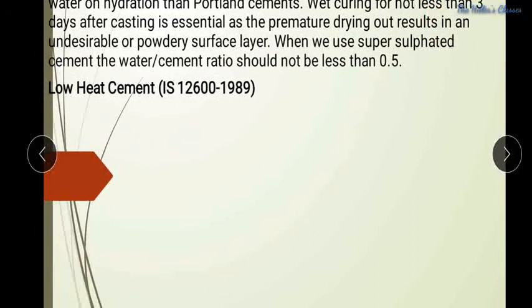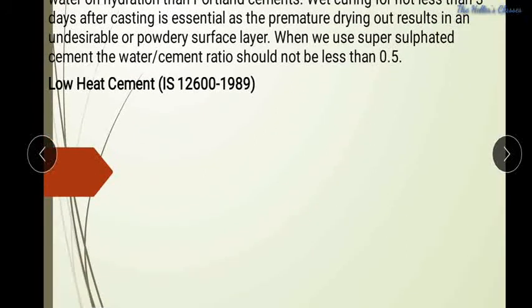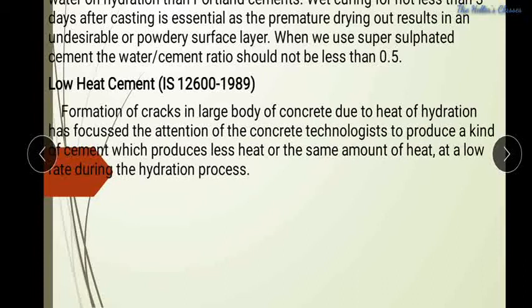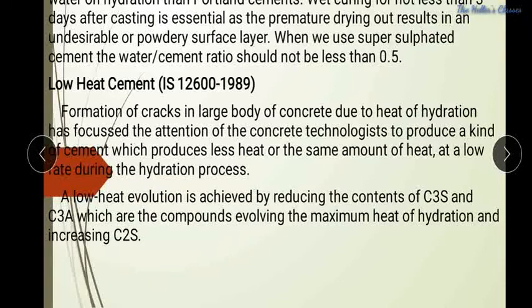So the next one is the low heat cement. It is well known that the hydration of cement is an exothermic action which produces a large quantity of heat of hydration. The formation of cracks is only because of this heat of hydration. So if we reduce that particular heat of hydration, then automatically we can reduce the cracks also.